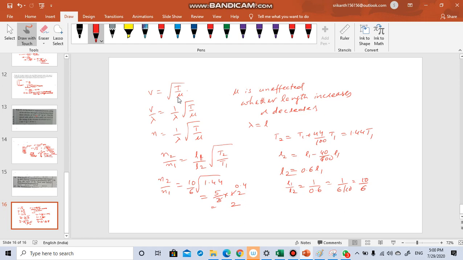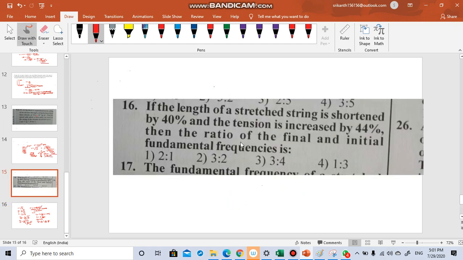If length becomes half, the mu value will not change, because mu is basically a ratio of mass by length. If length becomes half, mass also will become half. A 1 meter string may have 100 grams, then a half meter string will have 50 grams. It is proportionate, so the mu value is unaffected. First we need to understand this. So let us find frequency here, because in the question they are asking about frequencies. What is the ratio of fundamental frequencies?